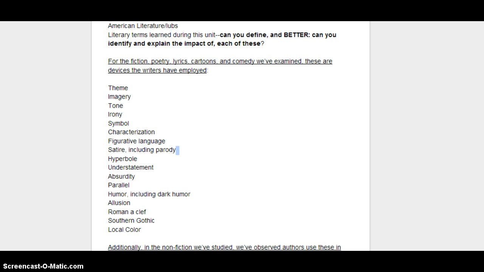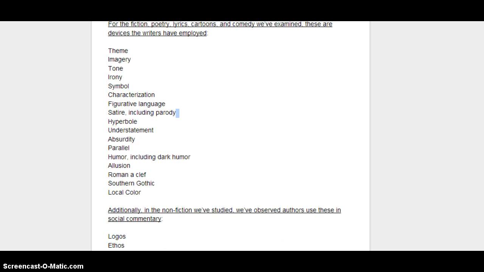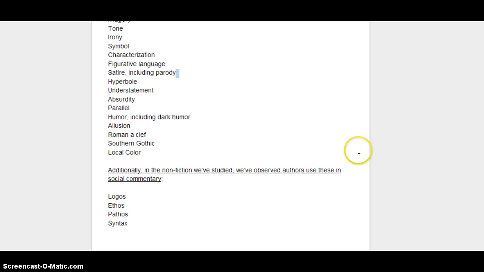If you were to look later on in the document, you'll notice that we're going to look at a few more. We're going to look at a little bit of nonfiction. Most notably, we're going to look at Martin Luther King Jr.'s Letter from Birmingham Jail. And we're going to look at logos, ethos, and pathos. If you had me in a sophomore class, these should be familiar, as you may have examined these in To Kill a Mockingbird in Atticus's closing remarks to the jury in the Tom Robinson case. But these are appeals to argument. So if you've also taken composition and rhetoric, you've seen these too. These are great things to notice as a reader and use as a writer.